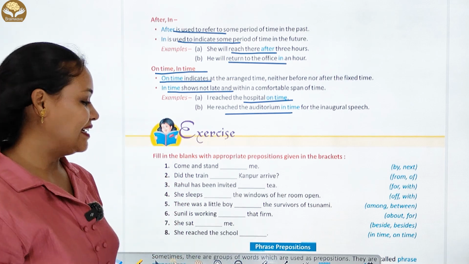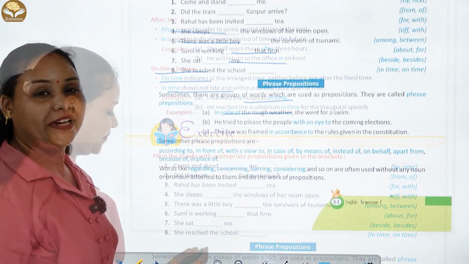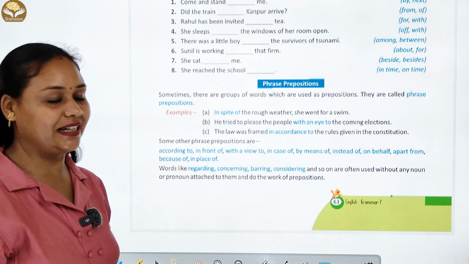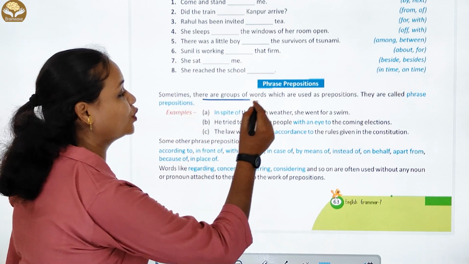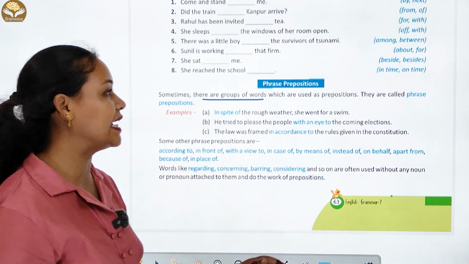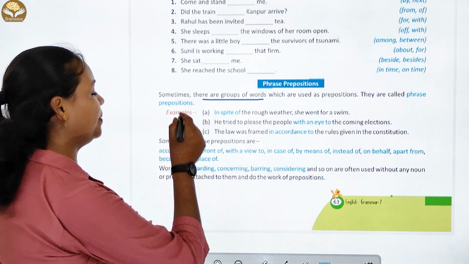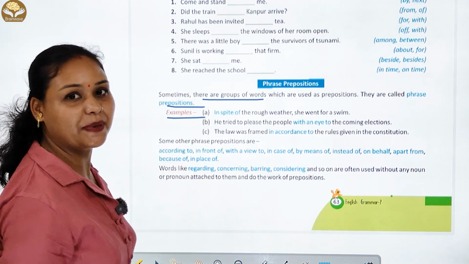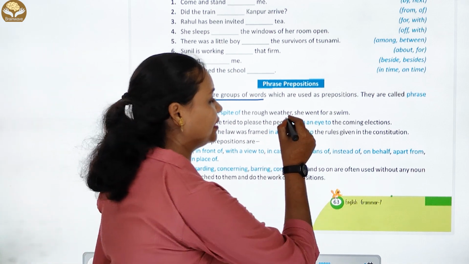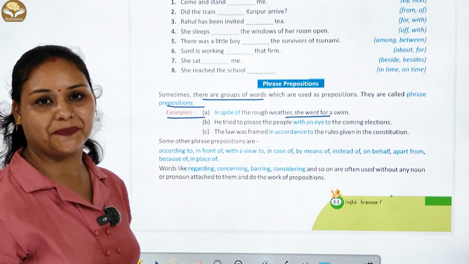Next, phrase prepositions. Let us discuss. Sometimes there are groups of words which are used as prepositions. They are called phrase prepositions. Examples: In spite of the rough weather she went for a sail.